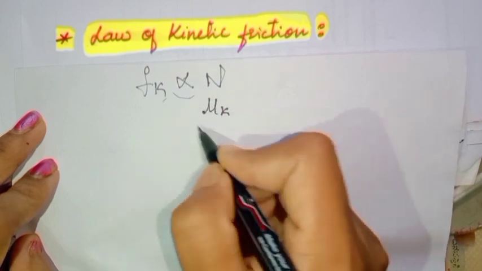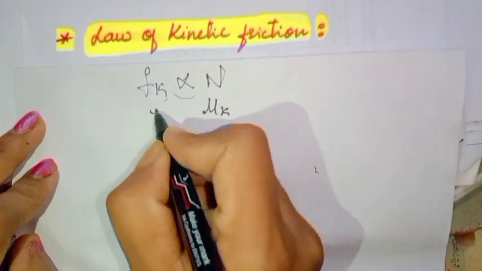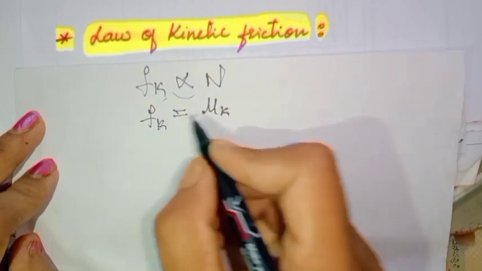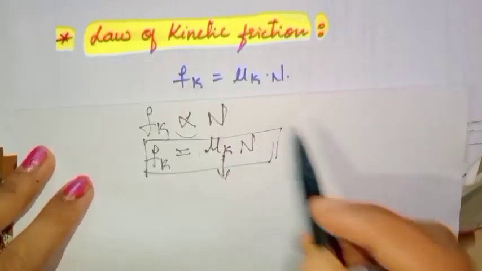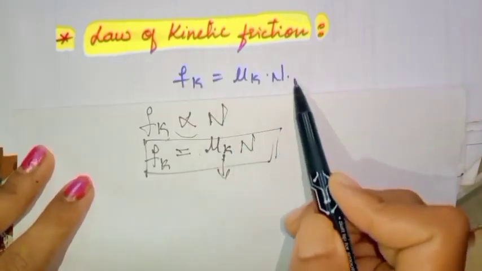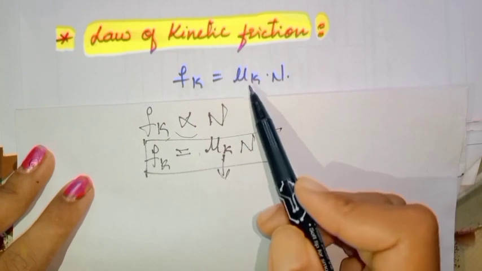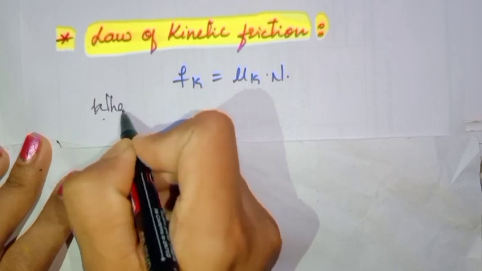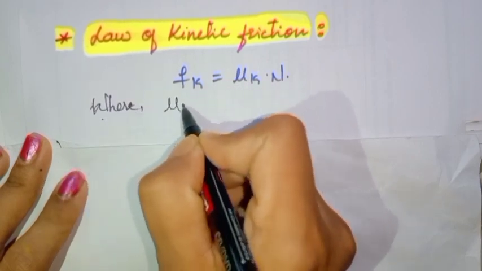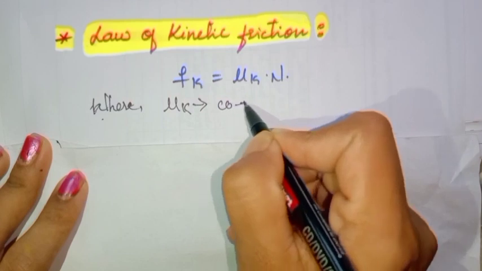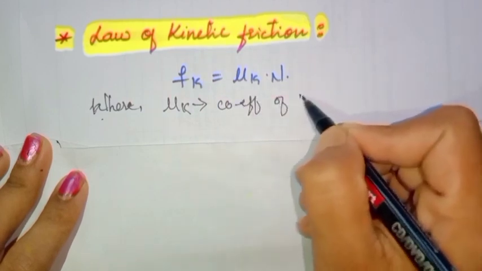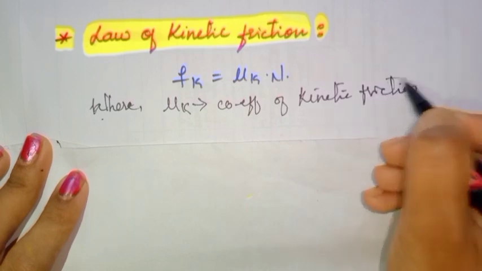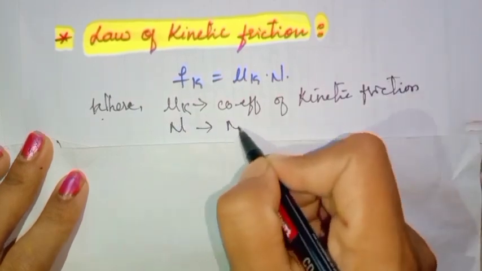As I introduce this mu k, I will write the equals symbol and N. So Fk is equal to mu k into N is the law of kinetic friction, where mu k is the coefficient of kinetic friction and N is the normal reaction.